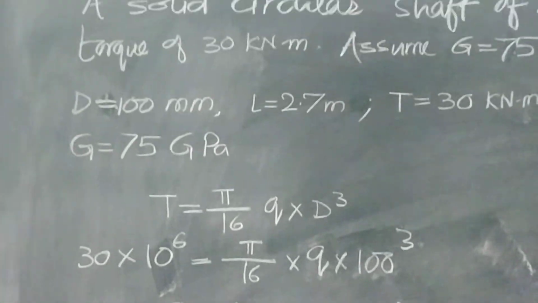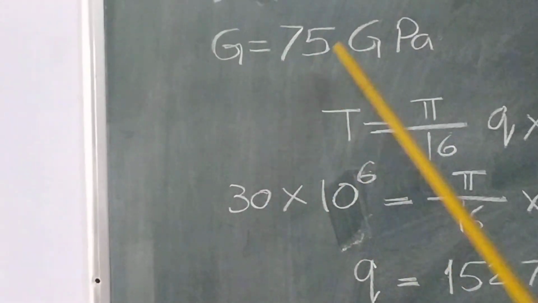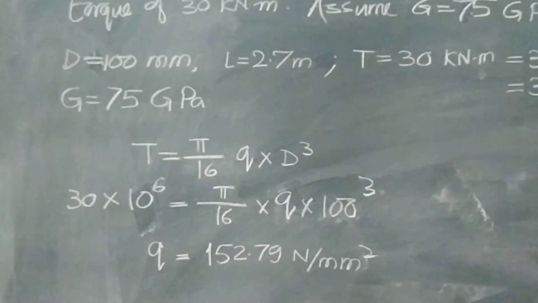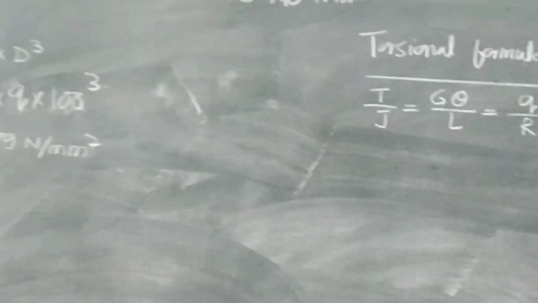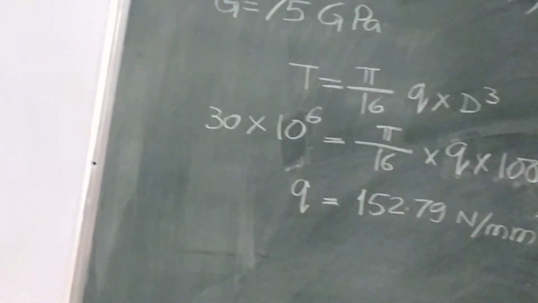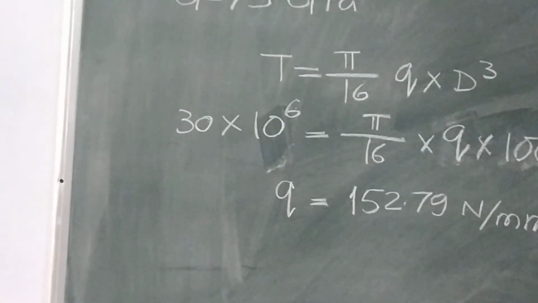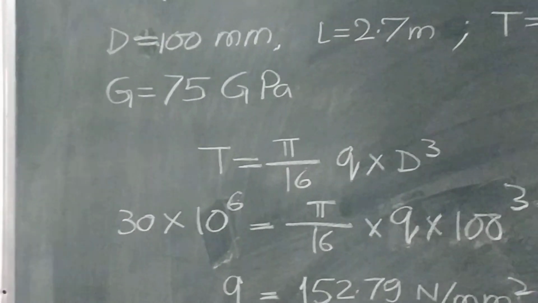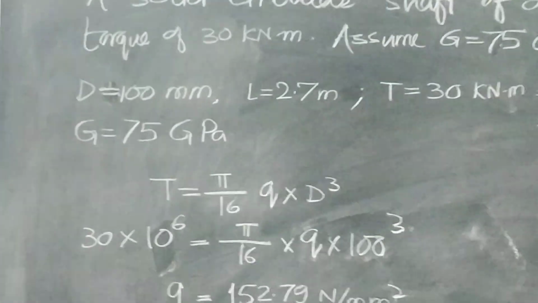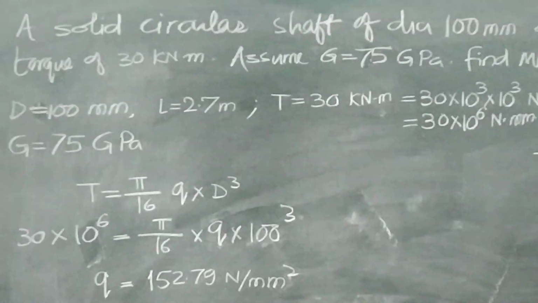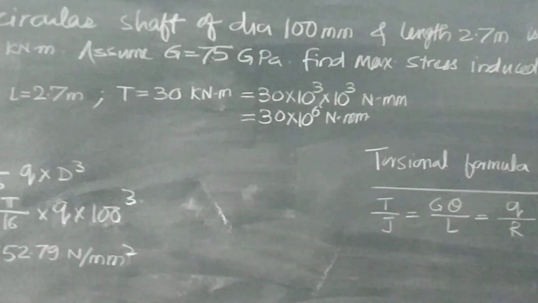In this example, we have not used the torsional formula, but we have to use the formula T is equal to pi by 16 Q into d cube. In the list of formulae, you have to write down first this formula, second this formula, third the power formula. Only 3 important formulae are required, and also the formula for polar moment of inertia. So it is recommended to solve at least 2-3 problems on torsion. We will solve the remaining problems on the torsion formula in the next lecture.